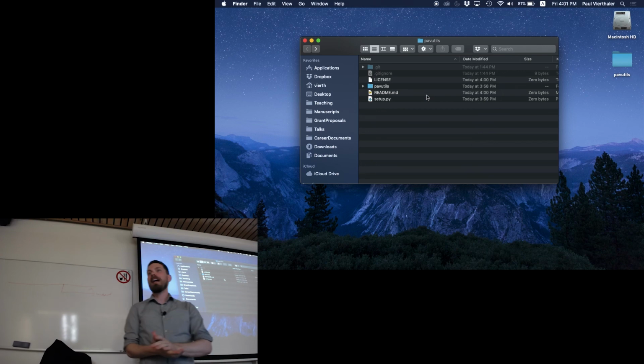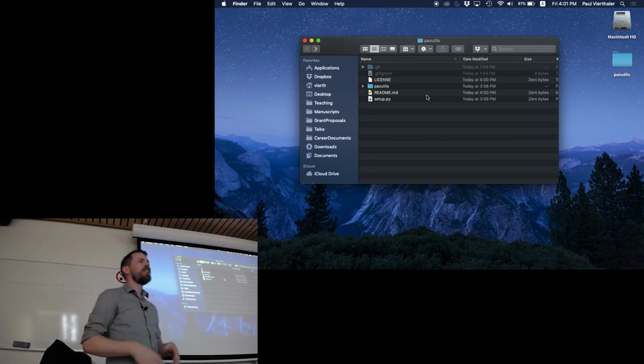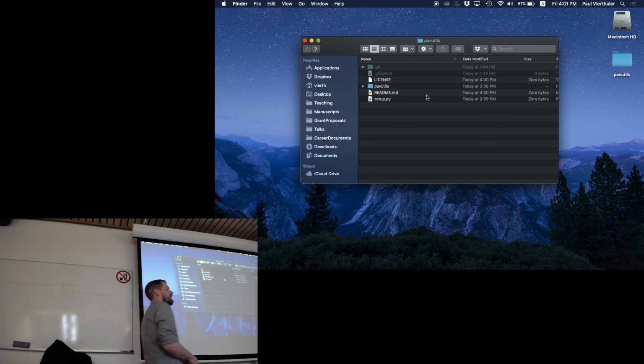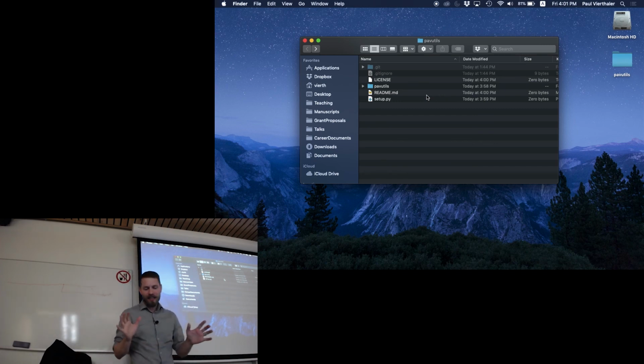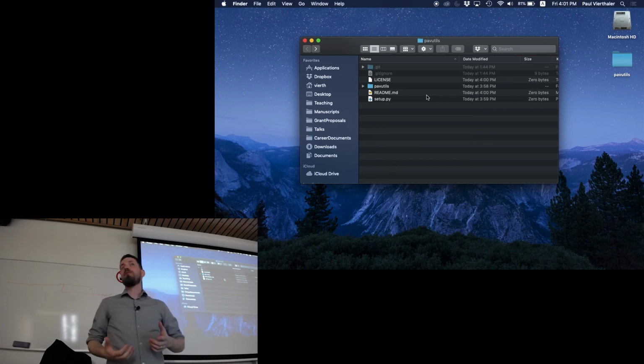I'm partial to the Apache 2 license, which just basically says, don't sue me, but do whatever you want with this. I mean, it's a little more complicated. There's legalese. There are other things like the GNU public license. There's all sorts of open source licenses that you can use. I just recommend that particular one, but like I say, it's up to you what you want.